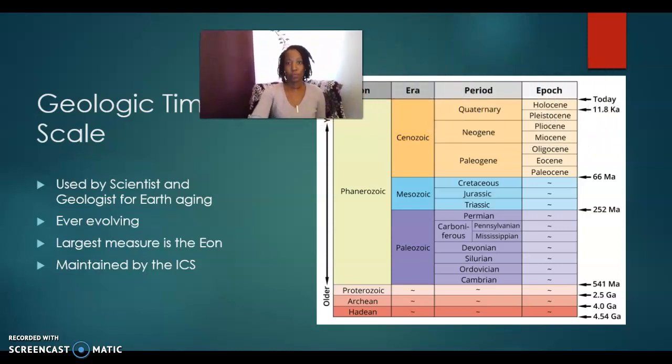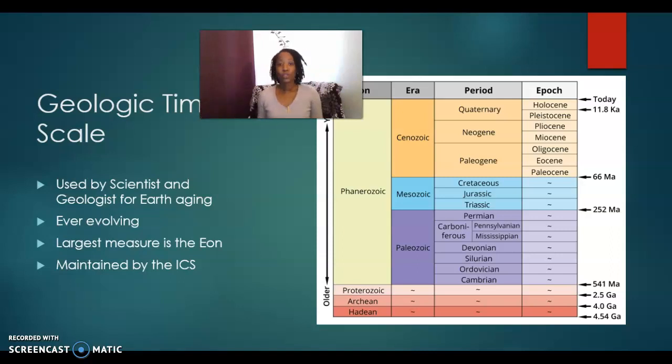Timescales are determined by the aging of rocks and of fossils. The scale is ever changing because as the geology of Earth is better understood, the scale is adjusted. So it's kind of fluid. The largest measure of time is the eon, and then eons are further separated into eras. Eras are separated into periods. Periods are further separated and then further separated.